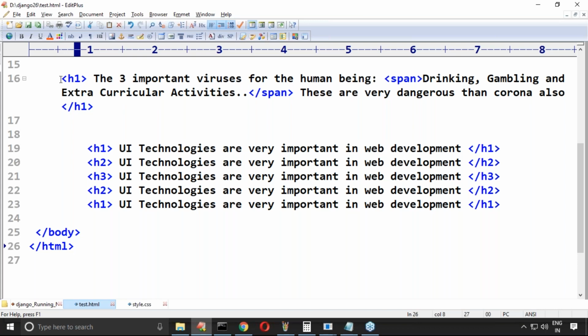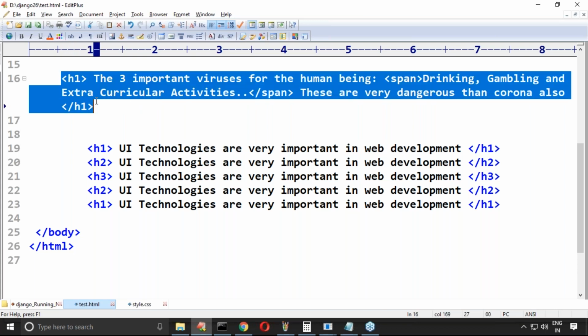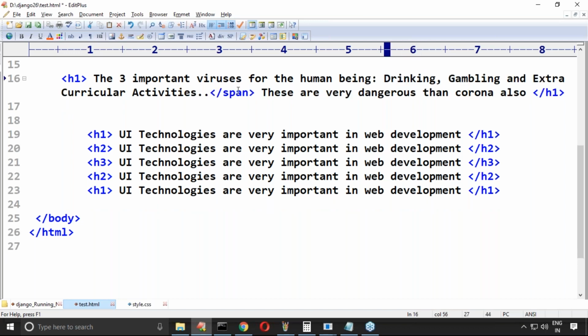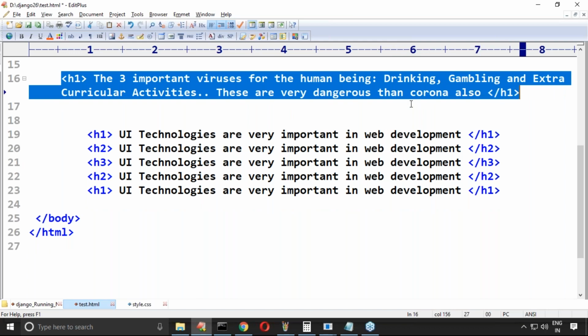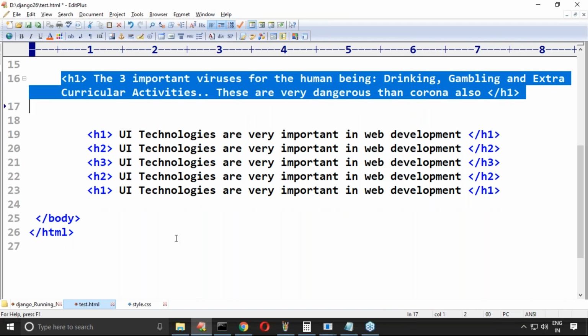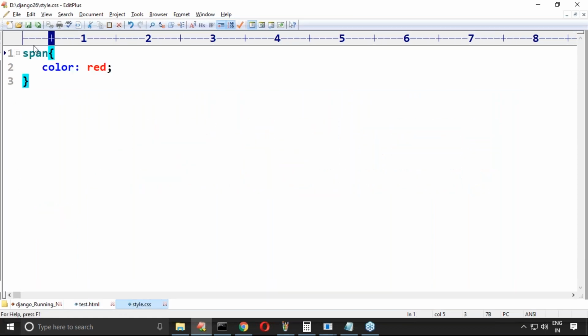Sir, this total is one h1 tag. Remember this one. Just a matter of one minute, please wait. This total is one h1 tag. Now my question is, if I'm defining styling for the h1 tag, then for every h1 that style is going to be applicable.